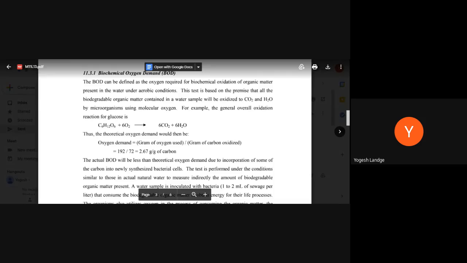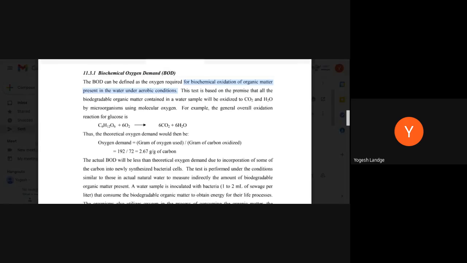The technical definition is: it is the oxygen required for the biochemical oxidation of the organic matter present in the water under aerobic conditions. So that is BOD. The oxygen required for the biochemical oxidation of organic matter present in the water under aerobic conditions is called the biochemical oxygen demand.